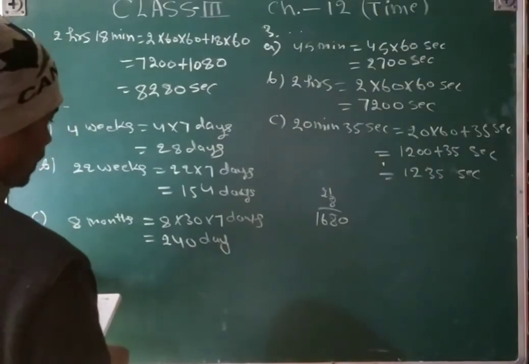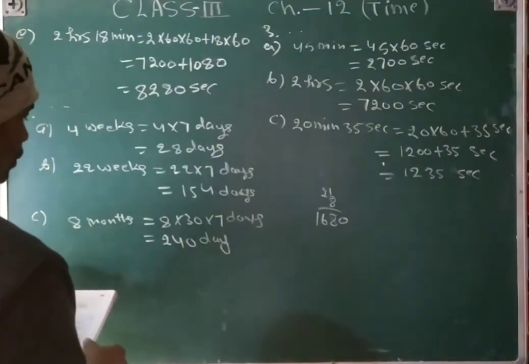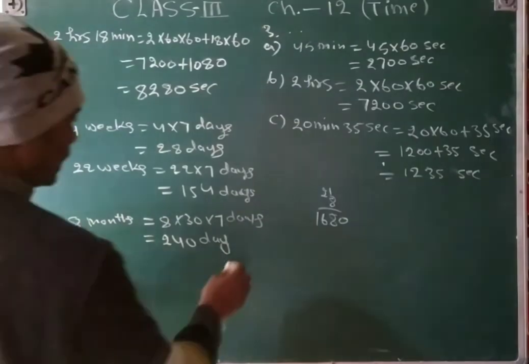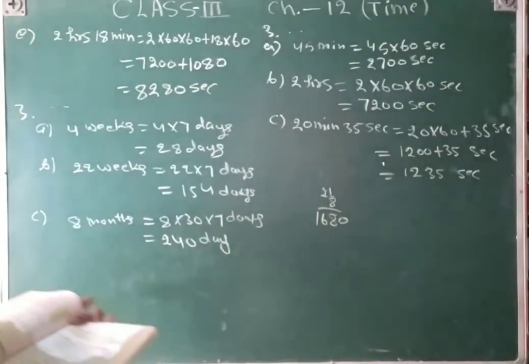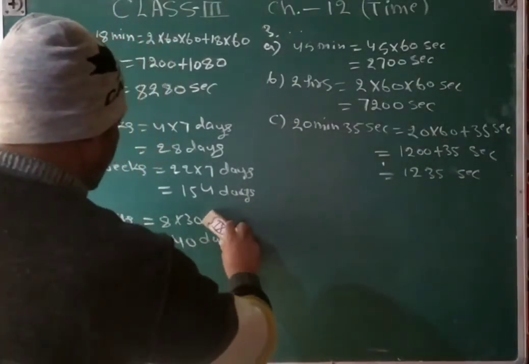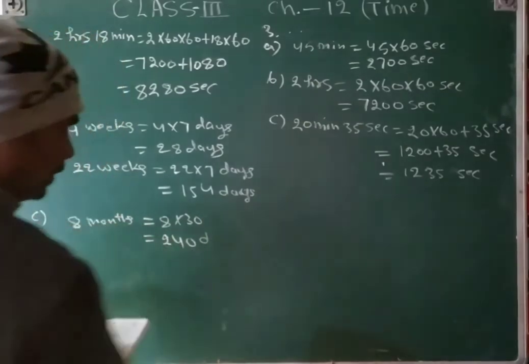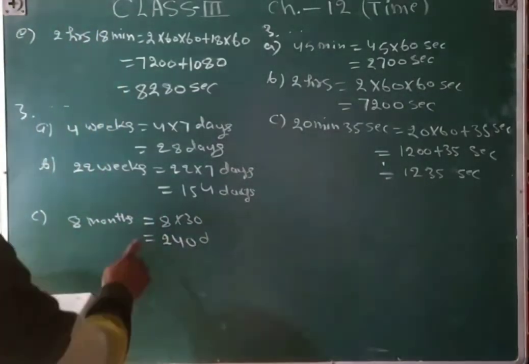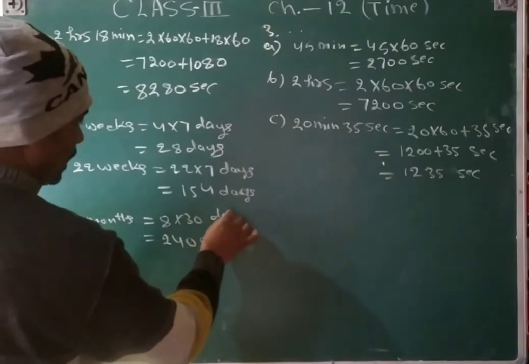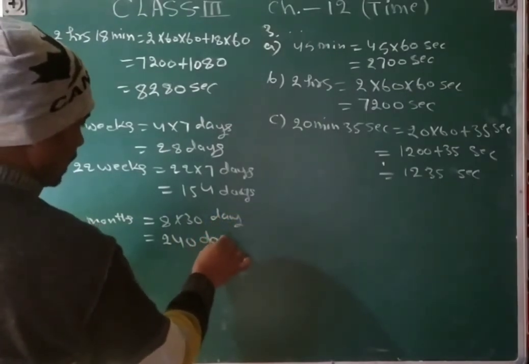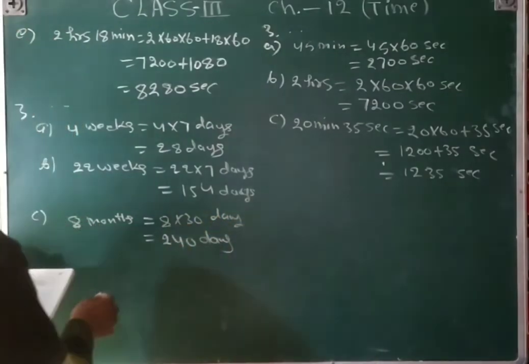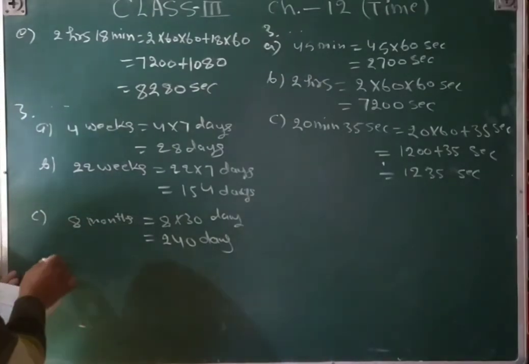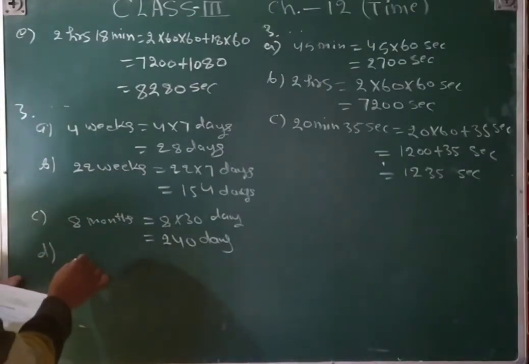Just a minute. This is wrong, because we know that 1 month is equal to 30 days. So that is 8 into 30, 240 days.